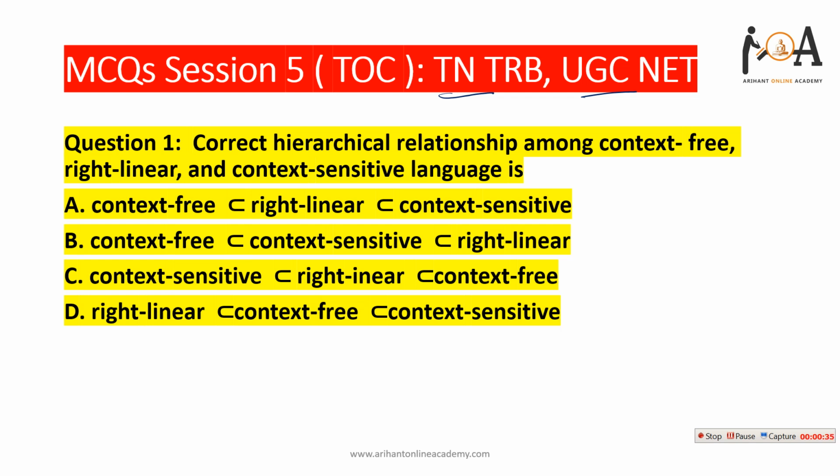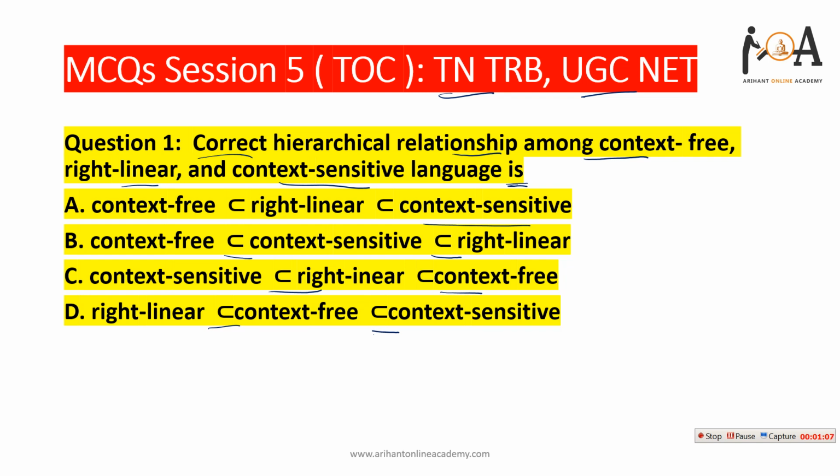So let's just start. The very first question here is: the correct hierarchical relationship among context free, right linear and context sensitive language is. Four options are given: option A, context free is a subset of right linear, which is a subset of context sensitive; option B, context free is a subset of context sensitive, which is a subset of right linear; option C, context sensitive is a subset of right linear or context free; or option D, right linear is a subset of context free or context sensitive.